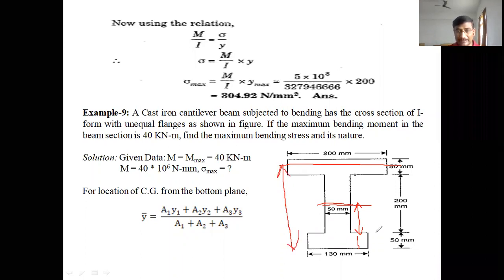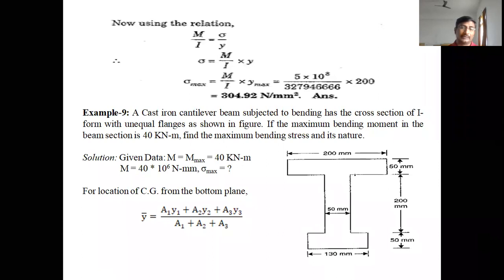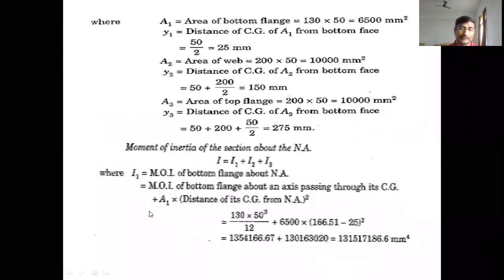So in this Y3, this is the 50 mm thickness, and this is 200 mm. 50 plus 200 mm plus this distance is, sorry, 50 by 2. It is 50 by 2, 25. So 200 plus 50 plus 25, 50 plus 200 plus 50 by 2, 275 mm. Sorry, that is the distance of Y3. Upon substitution of A1 Y1, A2 Y2, A3 Y3 into the given equation, then we can get the Y bar value from the bottom face.